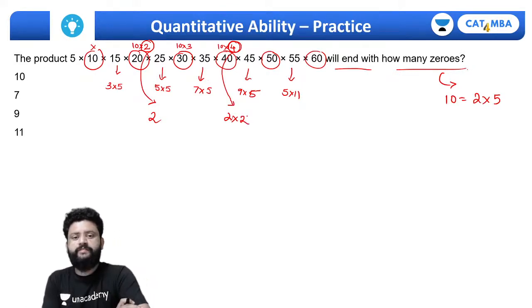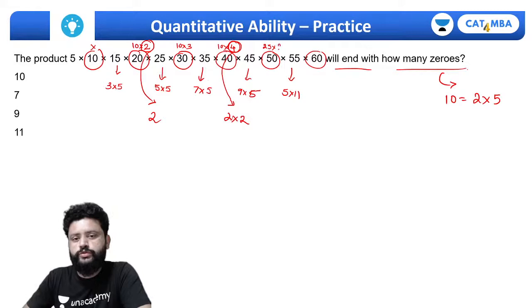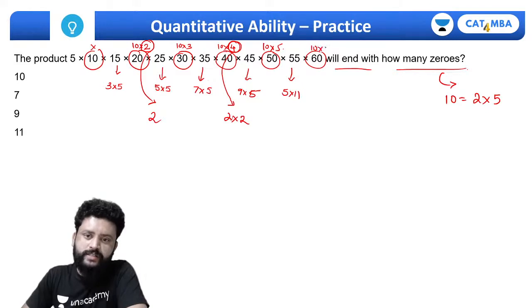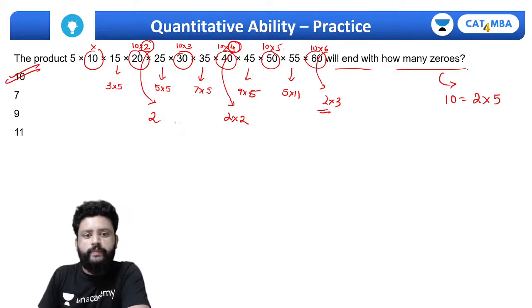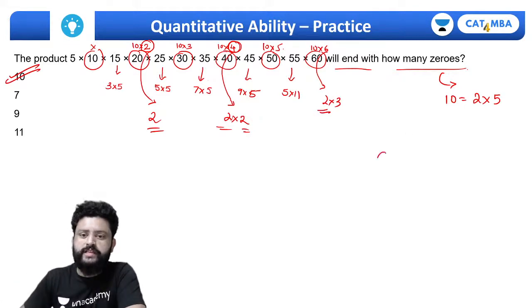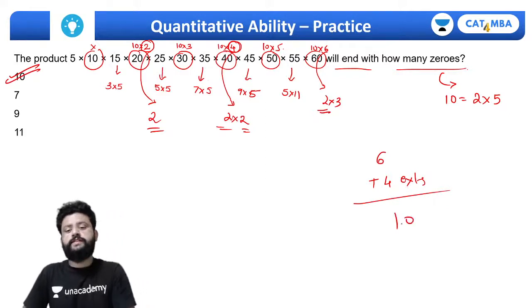तो 2 2s यहाँ पे मिल गए, तो डेफिनेटली 3 तो और मिलने चाहिए, 6 + 3 9 तो हो जाना चाहिए, राइट? And also this just have 25 into 2, we have more one extra 5, but 2 कम पड़ रहा है, right? Which is just 10 into 5, so we don't have any extra 2, but here it is 10 into 6, and 6 में हमें मिलेगा 2 into 3, one more 2, so total answer हो गया अपना 10, because we are getting 2 2 2 and 2 4 times more, and 6 पहले के, so 6 plus 4 extra zeros, we have more than sufficient number of 5s with us, so answer is going to be 10.